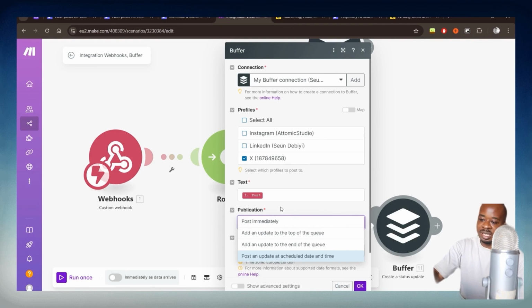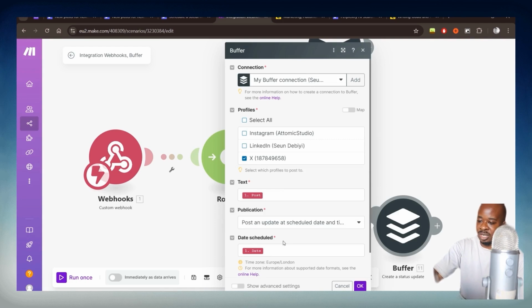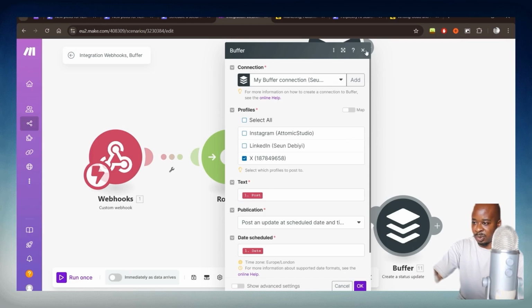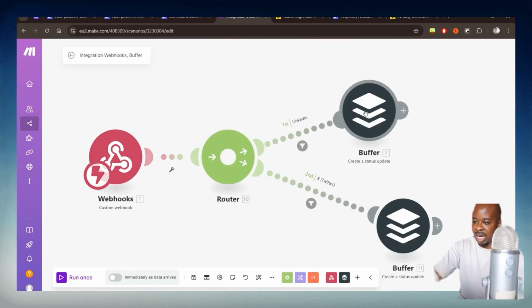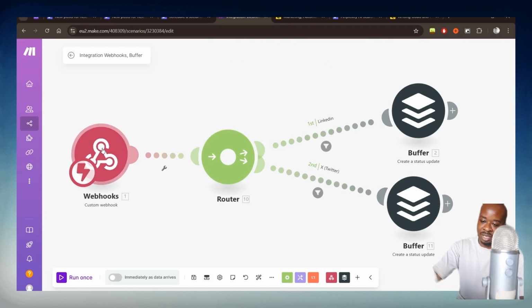And the option you want to select for publication is this bottom one here, post an update at a scheduled time and date, and then you'll see these options pop up here. And then you would just pass through the variables here as well. And this is the tool that the AI agent would actually use to schedule the social media posts.